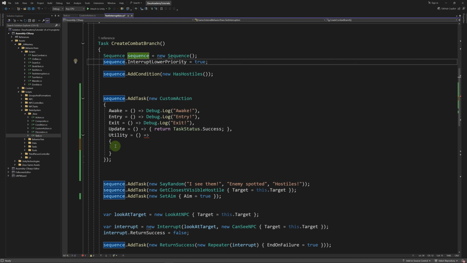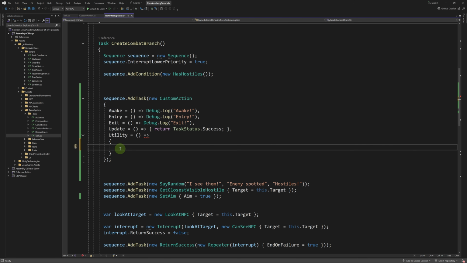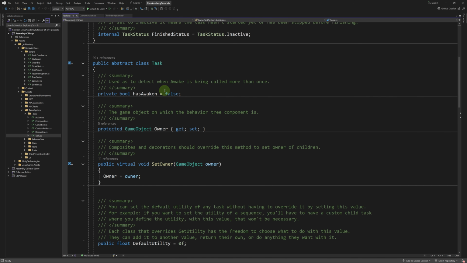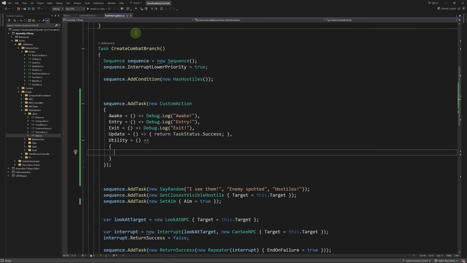Let's say we want to access the NPC or another object on the owner. We're going to need to access the owner. So going back to the Task class, here we define the owner as a protected property. Let's make it public with a protected set. Then going back to our test interruption behavior tree, we can use the owner here.